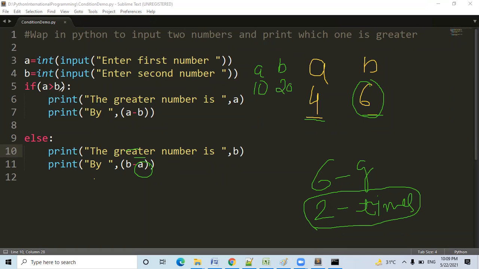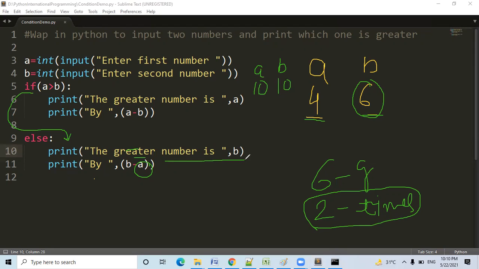Can you please check, is A greater than B? No, sir. That means the condition is false, and the control will transfer to the else part, right? Yes, sir. Very good. You all are very good students.